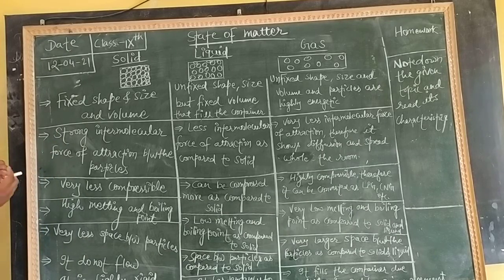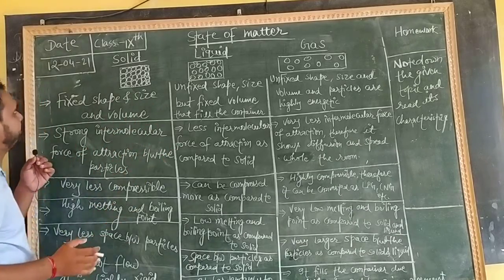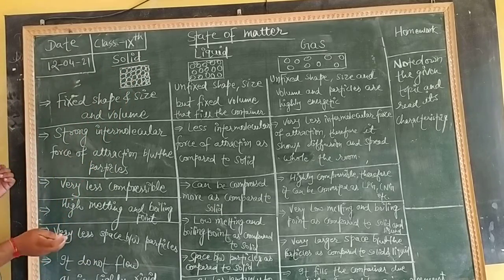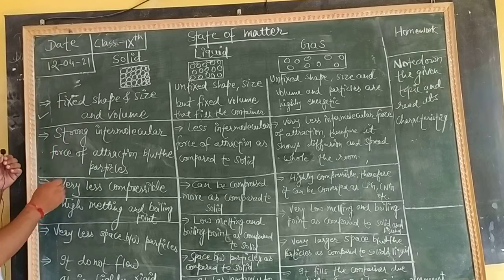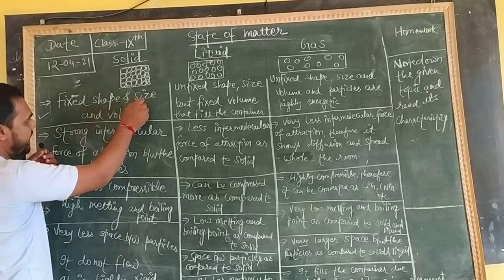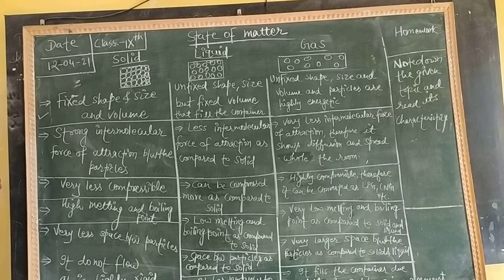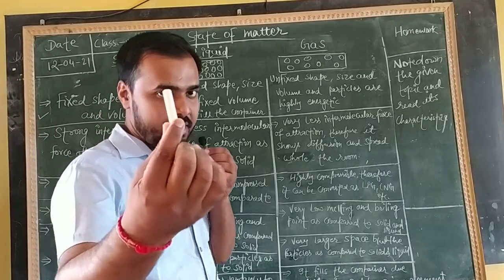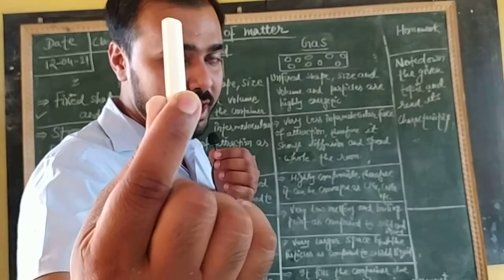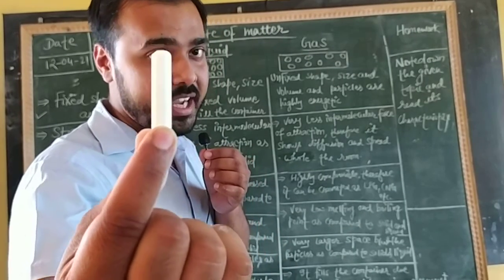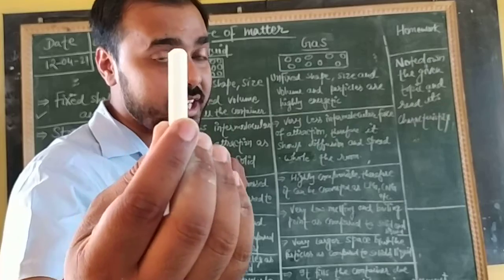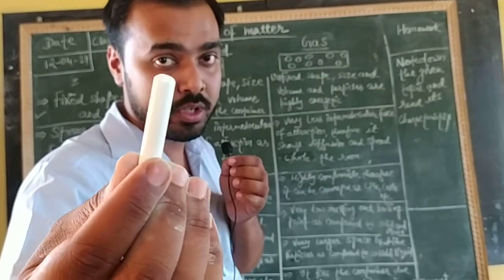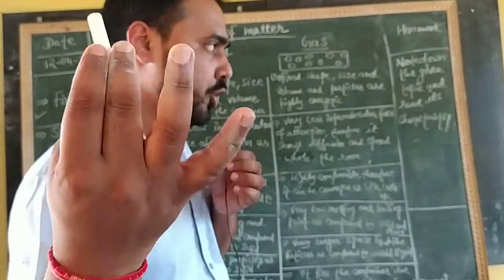We will understand all the topics one by one in detail. Firstly, we will start with solid, then liquid and gas. Here I have written: solids have fixed shape, size and volume. Simply we can say, suppose I take the example of this chalk. What do you see? It has fixed shape, size and volume also. Can you change its shape, size and volume easily? No. It has fixed shape, size and volume.